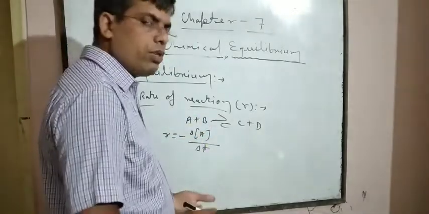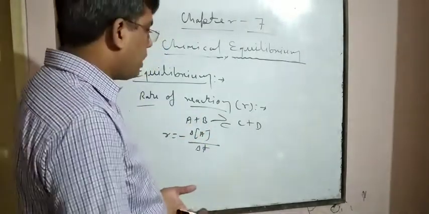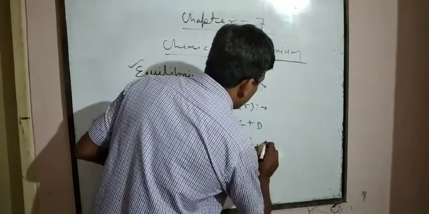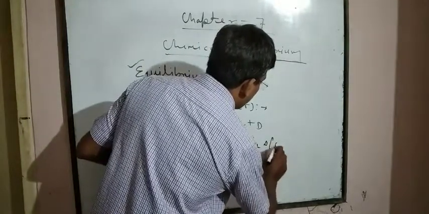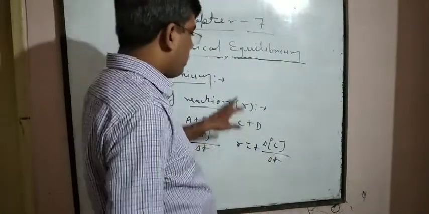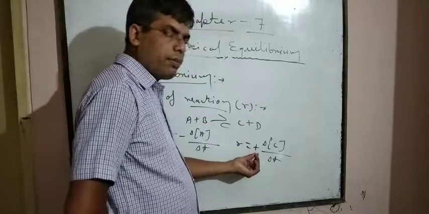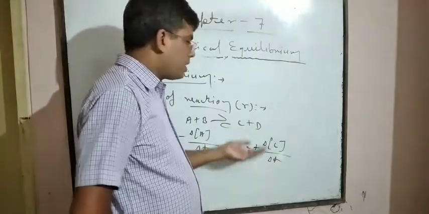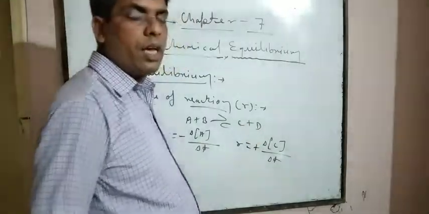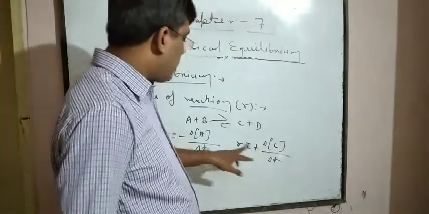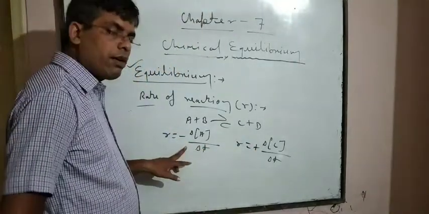But if we express the rate of reaction for a product, then r is equal to plus delta concentration of C upon delta t. Here the rate of reaction for a product is positive because as time increases, the concentration of products increases. That's why it is known as the rate of appearance, and the other is known as the rate of disappearance.